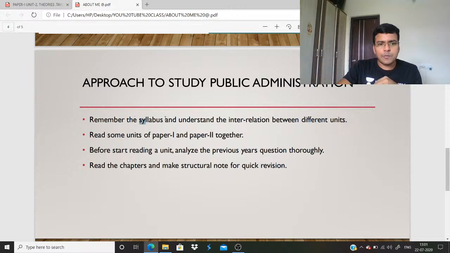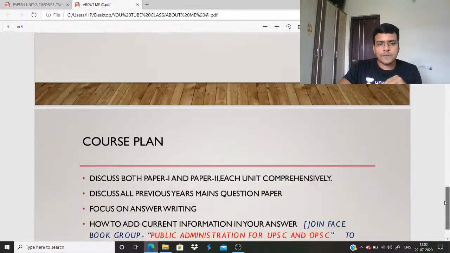So you must remember the syllabus, and I will tell what unit. Yesterday I told you paper 1 and paper 2 units are interrelated. So remember the syllabus, that is the most important thing, and analyze and read previous year questions thoroughly. Read some units of paper 1 and paper 2, remember the syllabus, analyze previous year questions, and have a look at the book. I have given everything.